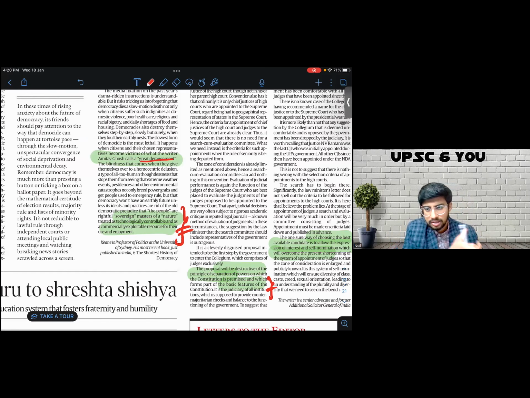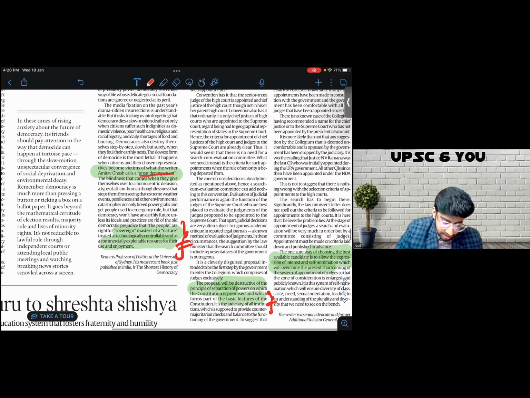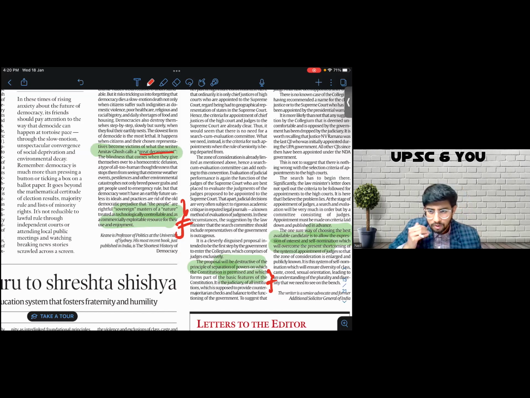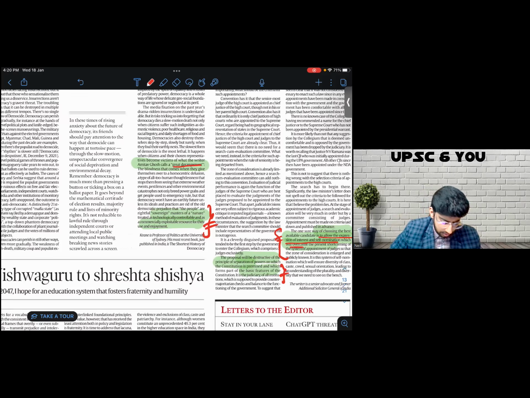So again, we saw these keywords in the previous article too. I'm going to skip making note of these keywords, then checks and balances. And finally, I see that the author is suggesting a new way forward. Author says, one sure way of choosing the best available candidate is to allow the expression of interest and self-nomination, which will overcome present shortcomings of the system. So to find a way around the problem of vacancies, the suggestion of self-nomination could also be mentioned in one of your answers. So this is something I make note of.